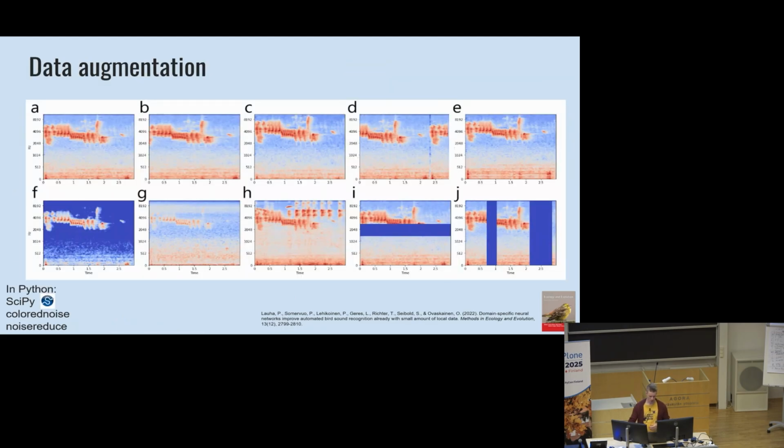Okay, and one trick that we also use when training the model is data augmentation. As I mentioned, these convolutional neural networks are very complex models. That is a good thing because they can learn very complex tasks such as bird sound identification. But the downside is that they are also prone to overfitting.